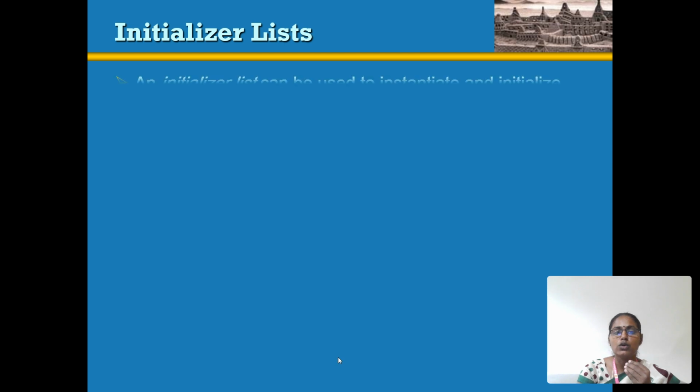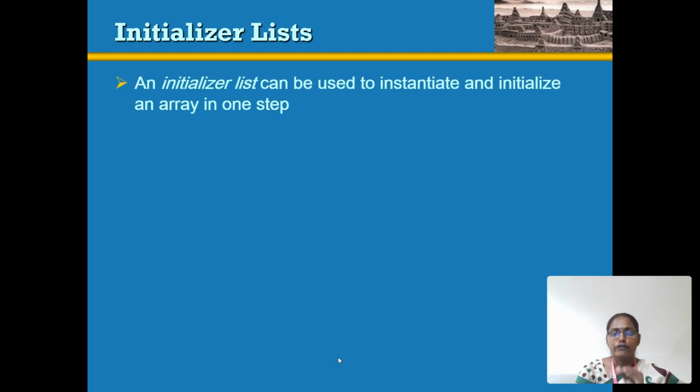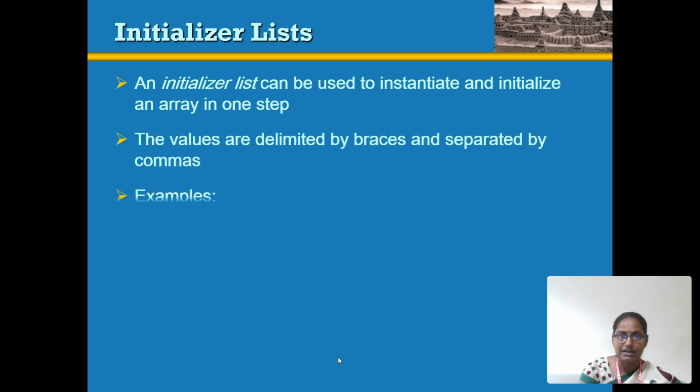The array is a very important concept for any kind of programming language, because it contains multiple elements stored in a single name, but with a unique data type. The index value is considered from 0 to n minus 1. Then the initializer list is nothing but array initialization. First we saw array declaration. Now we are going to see array initialization. Array initialization is nothing but initializing the array.